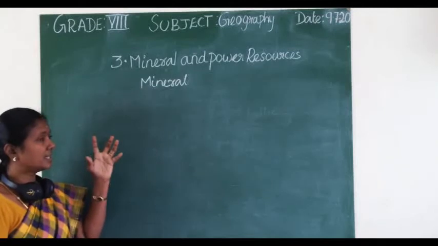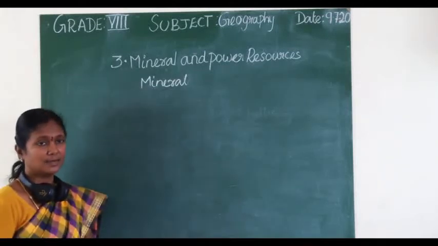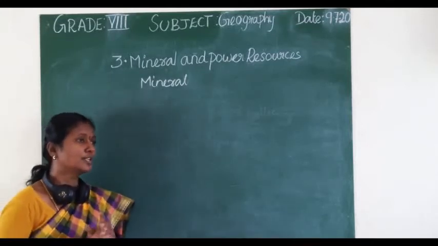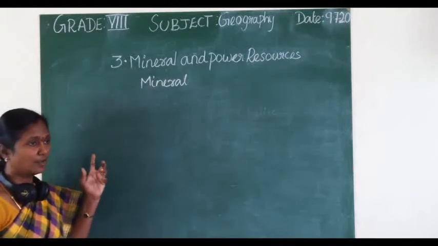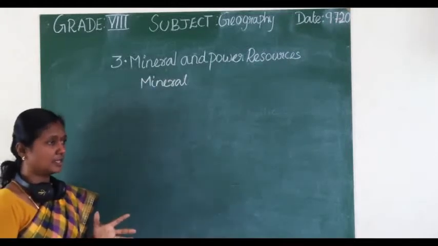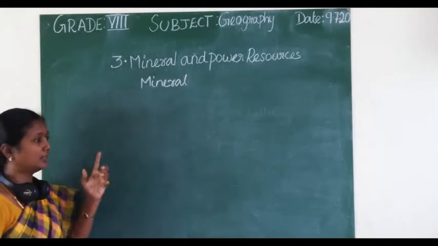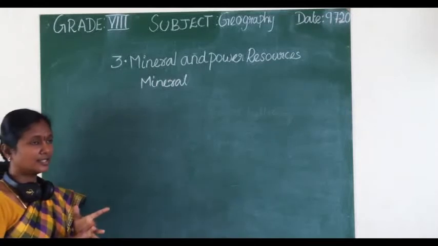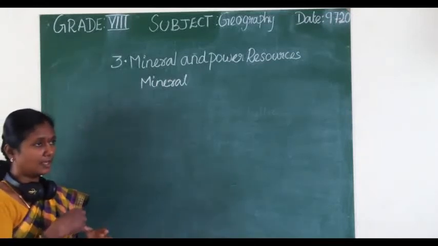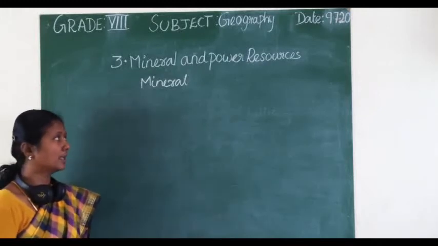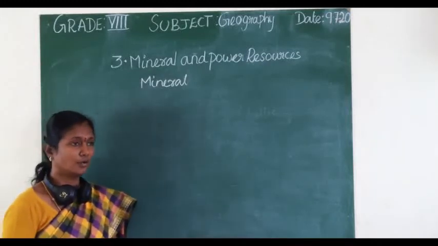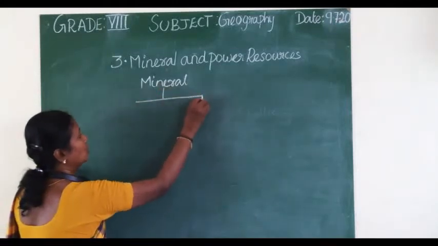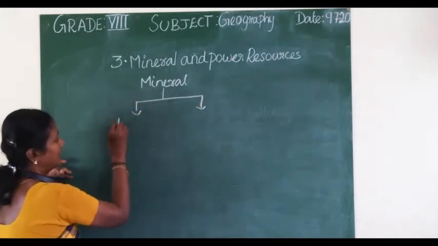Sometimes they are deposited in particular areas which are not accessible, like the Arctic Ocean and Antarctica. Minerals are of different types based on the geological environment under varying conditions. They can be identified with human intervention, based upon their size, color, hardness and also chemical properties such as solubility. There are more than 3000 types of minerals. On the basis of composition, minerals can be classified into metallic and non-metallic.